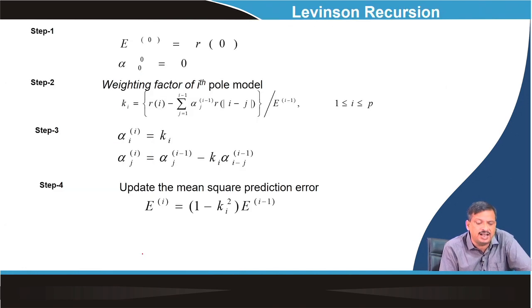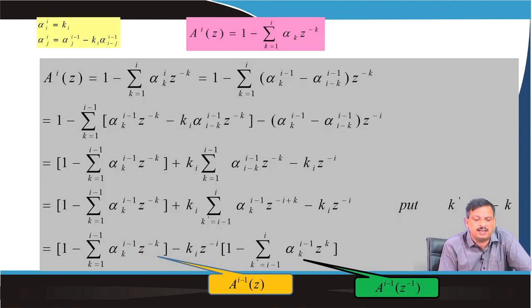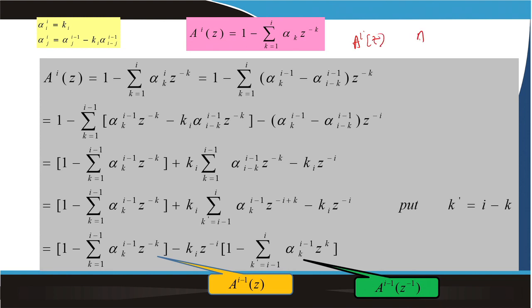So, now I want to write down this one. How can I write down A_I(z) in terms of the previous error? So, what Levinson said is that recursion is possible. What recursion is possible? I can say that A_I(z) can be predicted from A_(I minus 1)(z). So, I want to write down that part. How can I include recursion, Levinson recursion, so that I can calculate A_I(z) from the previous value.